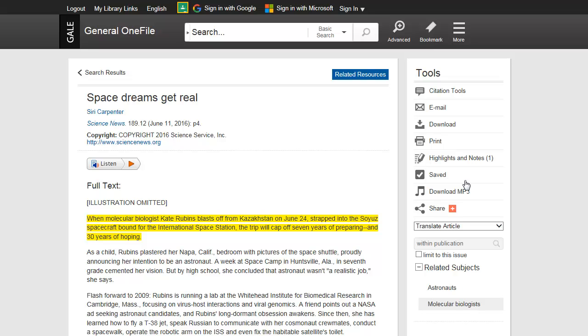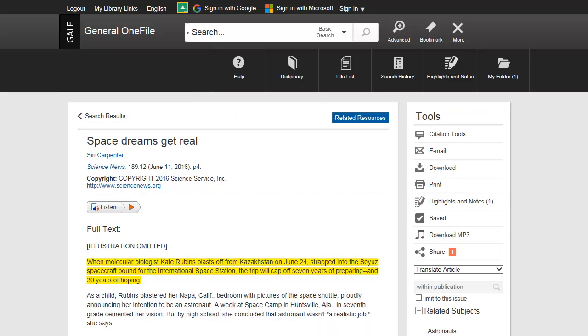Select More from the resource banner for additional tools, including access to the Merriam-Webster's Collegiate Dictionary, a list of all ebook titles in your library or school's collection, your search history, your highlights and notes, or your My folder.